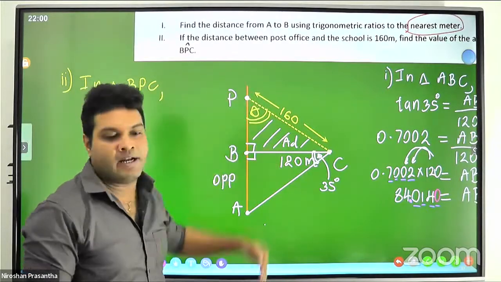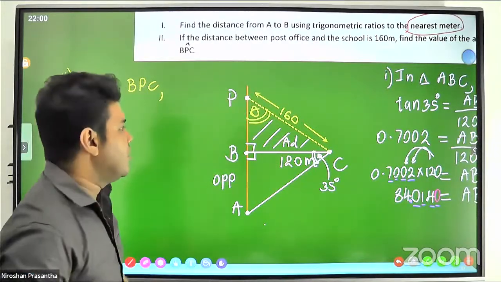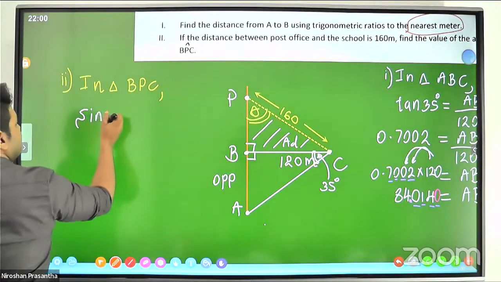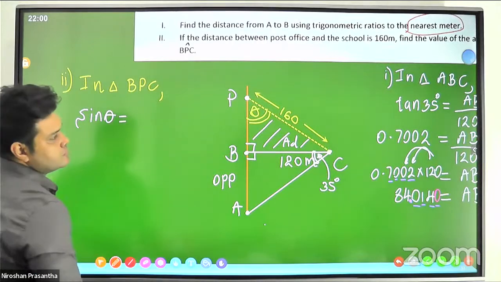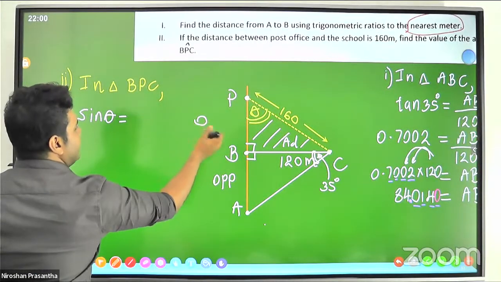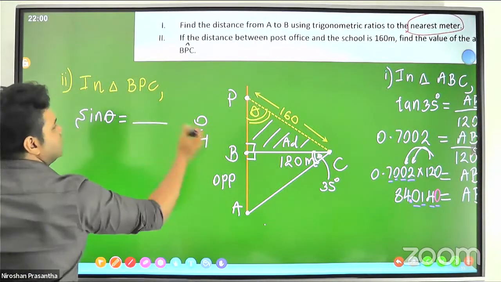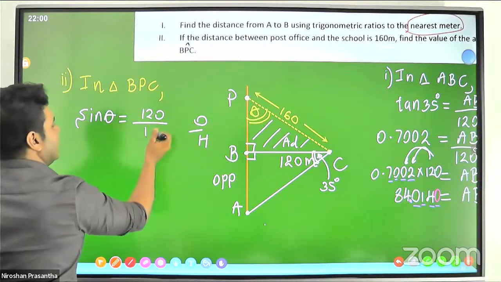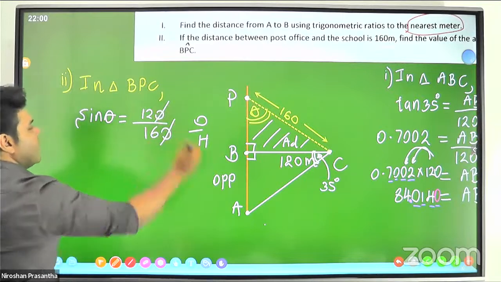Opposite to hypotenuse is the connection to sine. Therefore, you better select sine theta. Sine theta equals opposite to hypotenuse. The opposite to theta is 120. The hypotenuse is 160. The 0 is cancelled.